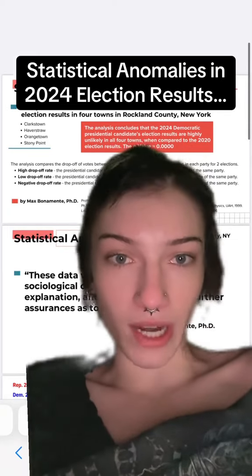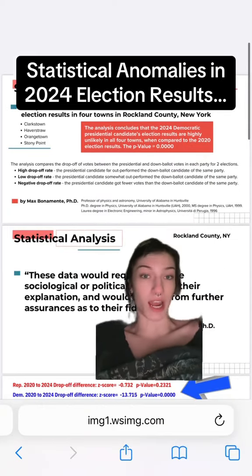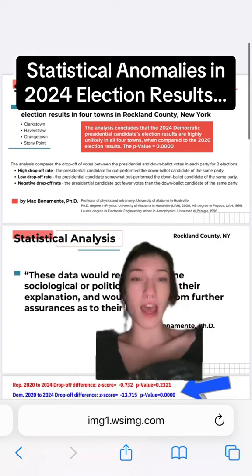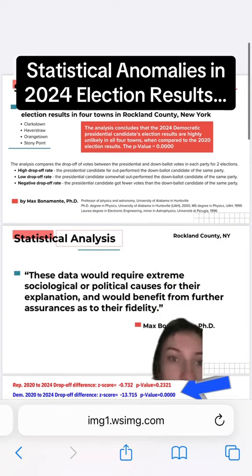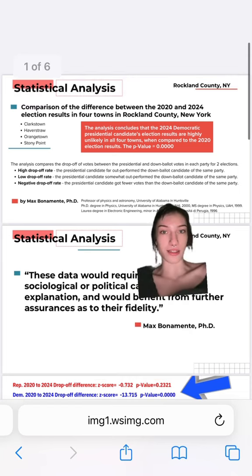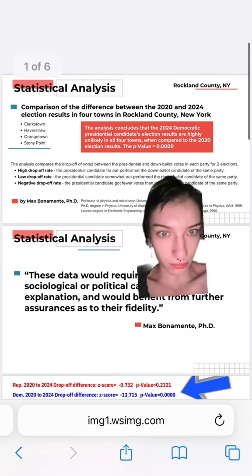What you are looking at right now could potentially lead to a recount in Rockland County, New York. There is currently a lawsuit, you may have seen it on TikTok, but I bet you have not seen someone yet showing these statistical anomalies in question that caused this whole thing. And as someone studying statistics, I do research, I thought that I would put this on the screen and walk you through it.